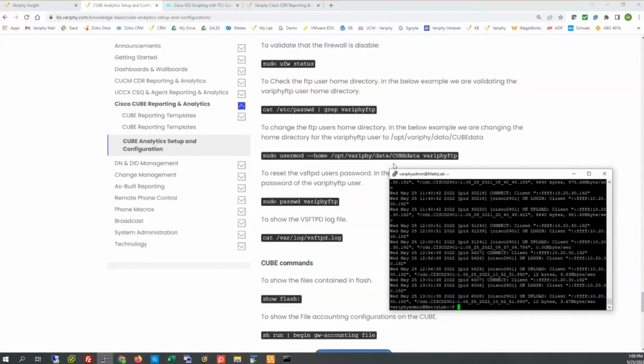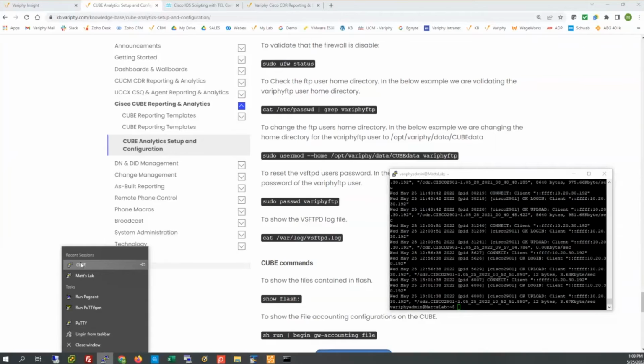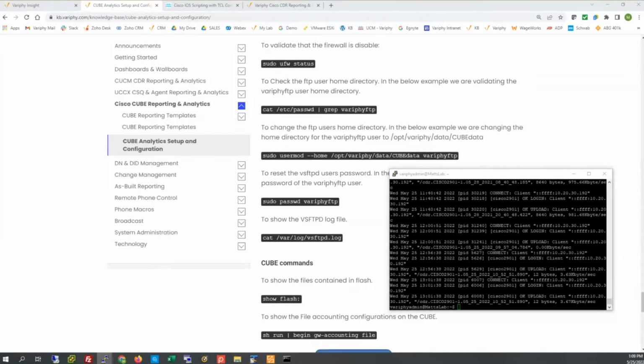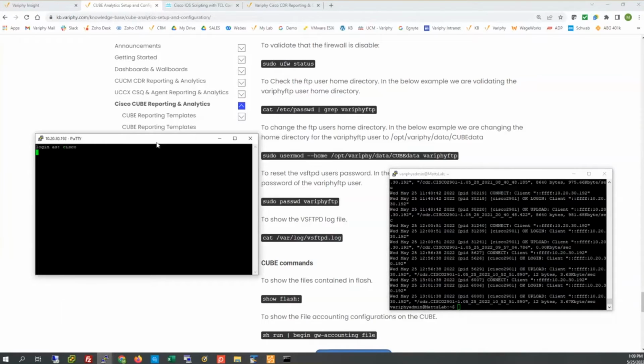So what I would do here is take a peek at that, seeing that we haven't seen any data files coming over in the past few days. I would probably open up a connection into my Cube. Let me pull it up real briefly. Other monitor, of course. Let's get logged in, go into my enable mode, my enable password. And what I want to do is take a look and see what's in the Cube Flash, because